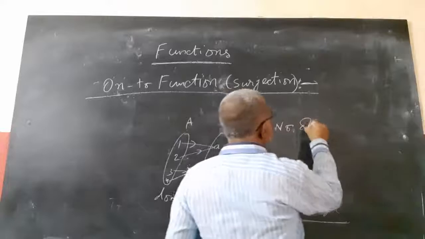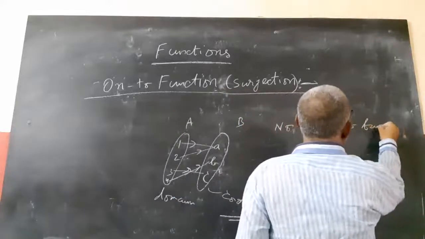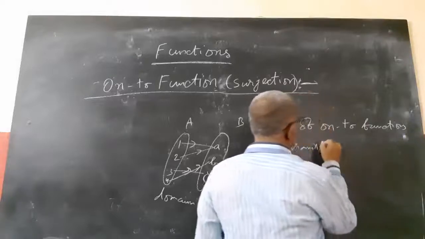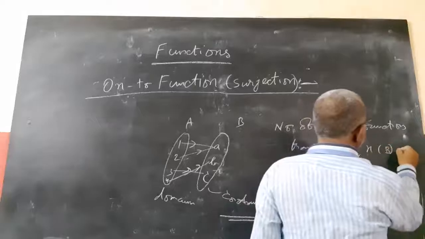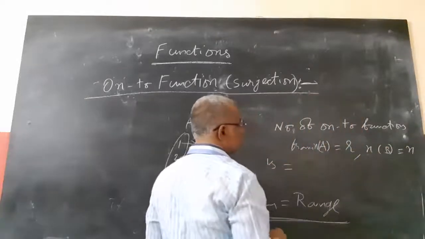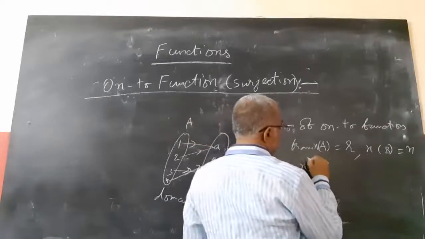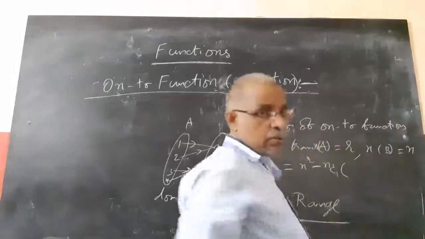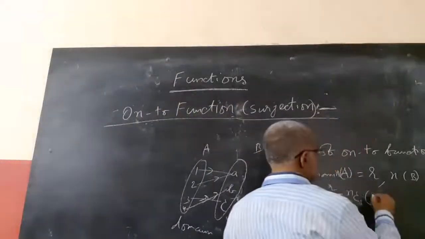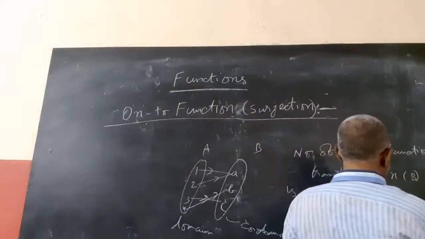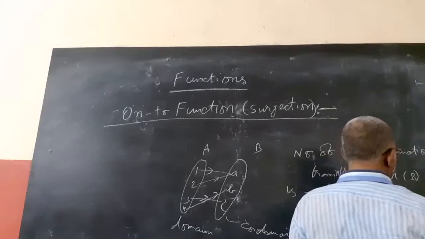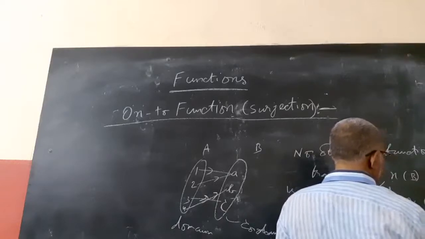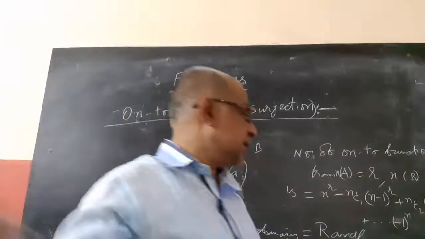Then the number of onto functions from A to B is n power r minus nC1 into (n minus 1) whole power r plus nC2 into (n minus 2) whole power r, and so on, up to minus 1 whole power n minus 1 into nC(n minus 1).